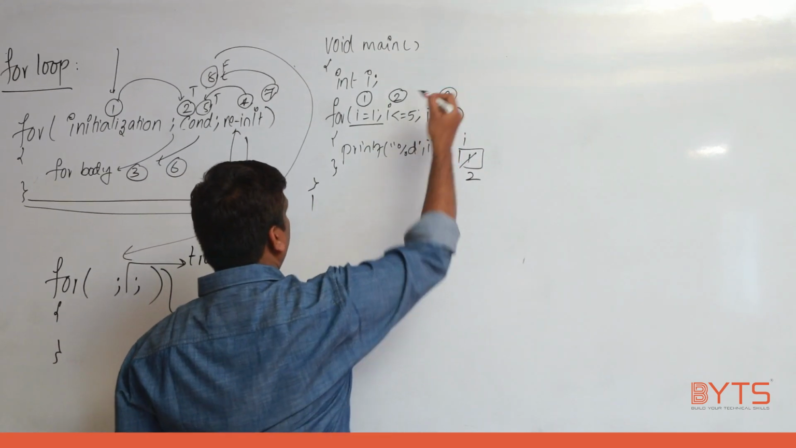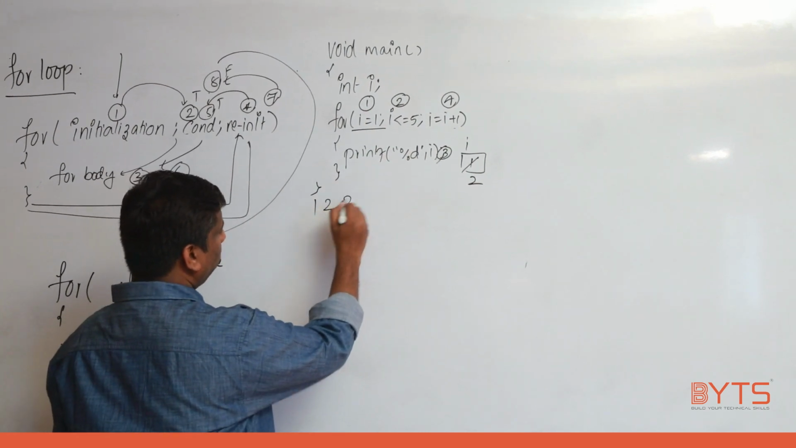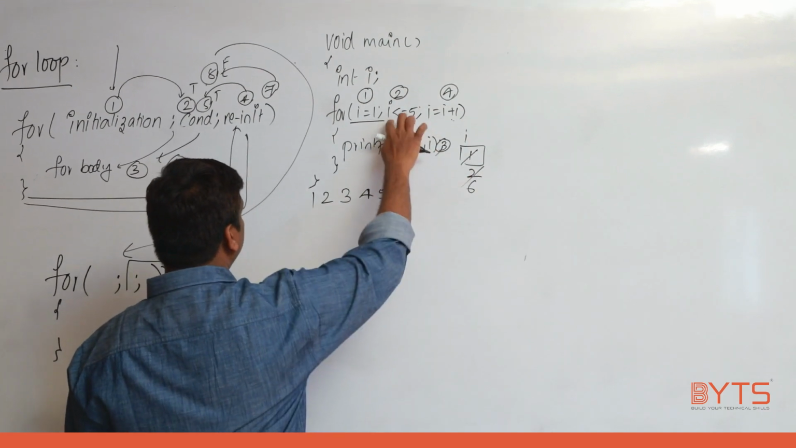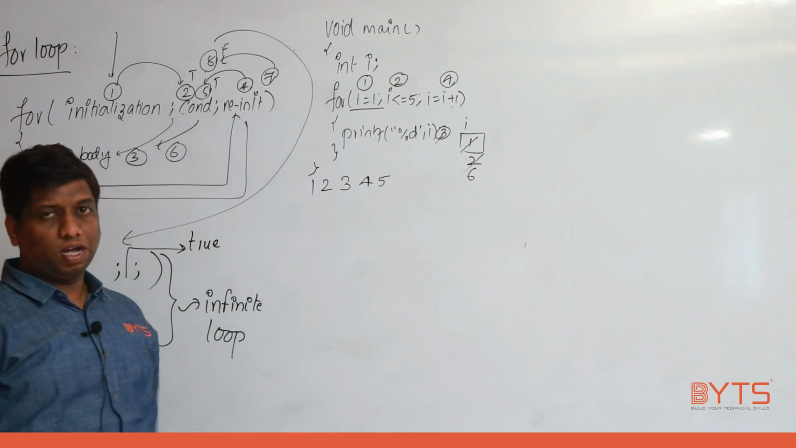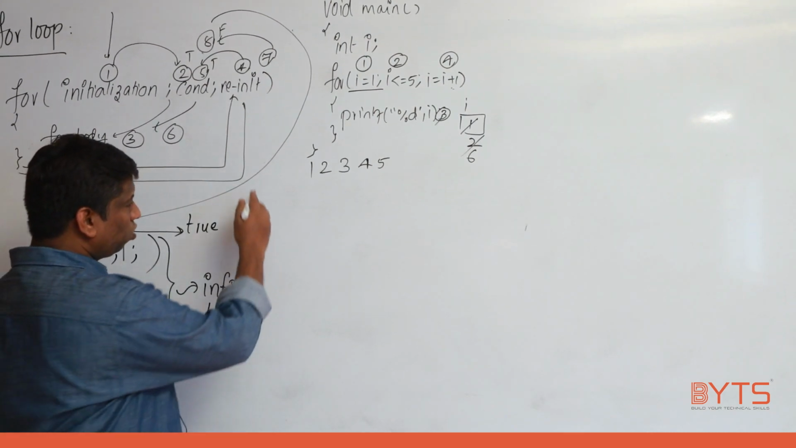Means this is the 4th part. Now 2 less than or equal to 5, true, print 2. Going on, 3, 4, 5. Next 5 plus 1, it will become 6. 6 less than or equal to 5, false, come out, correct? So that is how the flow of the for loop will execute. Now we will try to solve one more problem here.